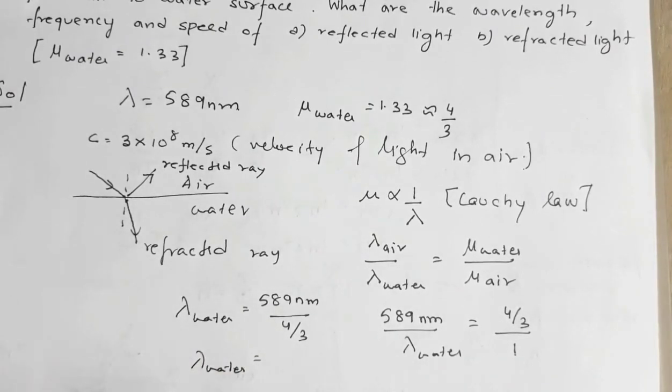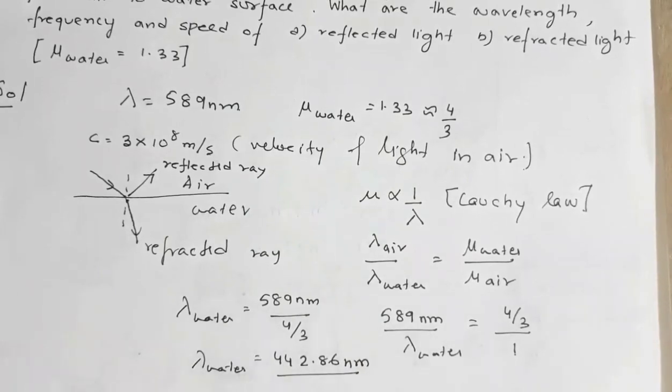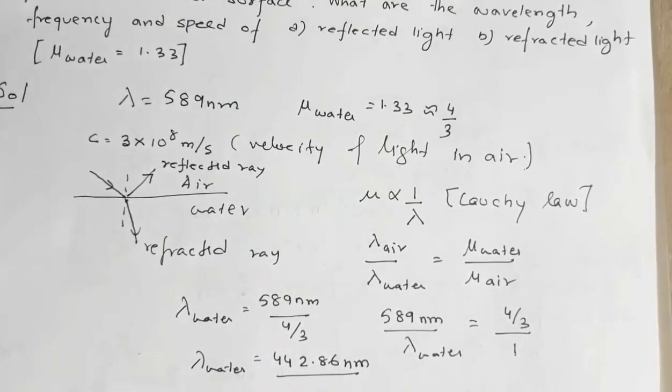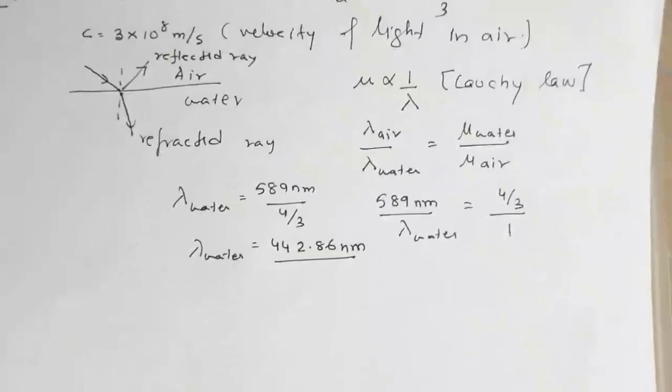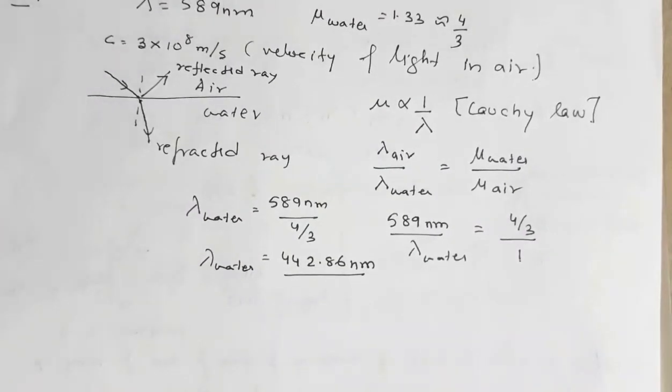So this lambda water comes to be around 442.86 nanometer. Okay, I have used calculator, but in exam you will not be allowed to use calculator. Okay, so this is wavelength in water.